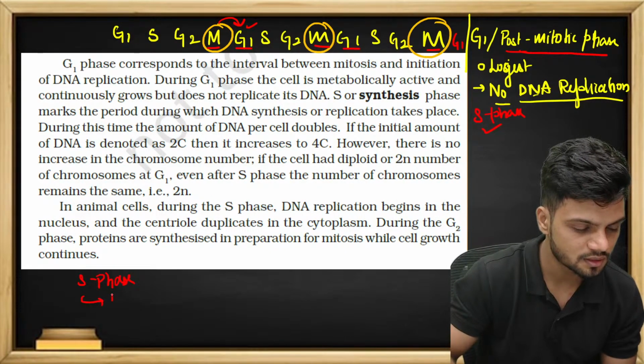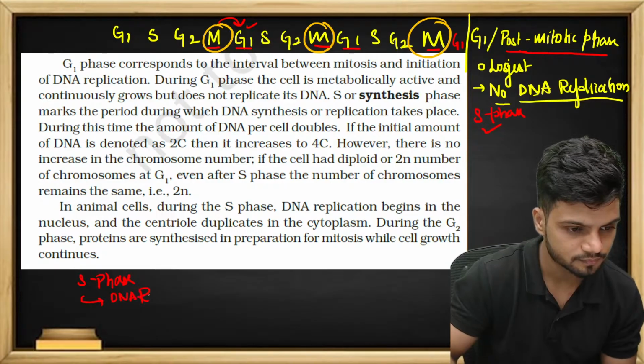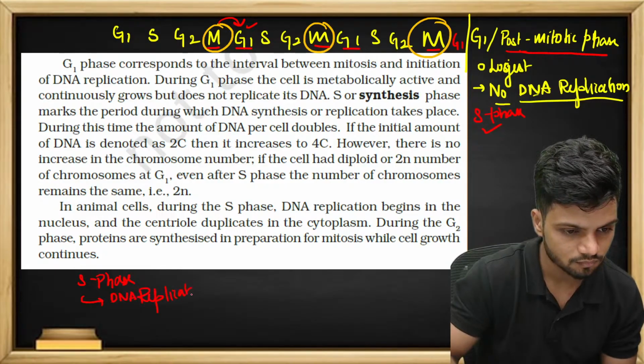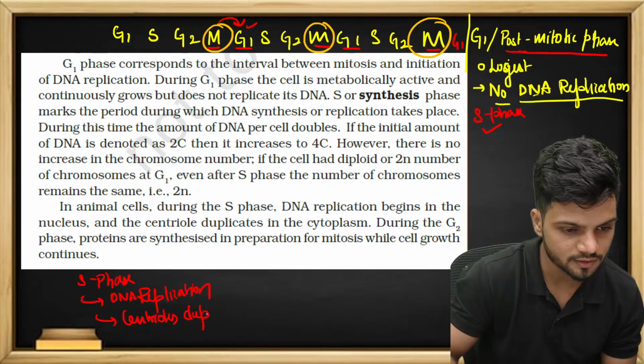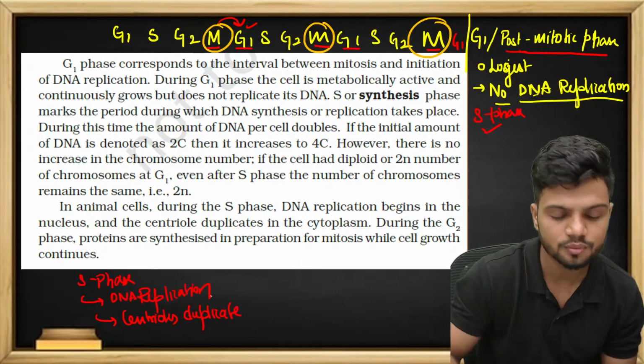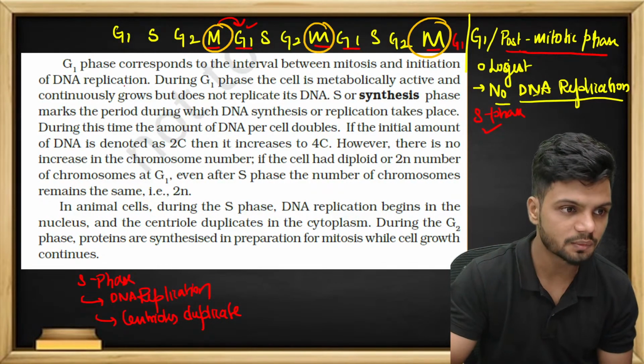In the S phase, DNA replication takes place, and centrioles also duplicate. Centrioles duplicate in the cytoplasm. Okay, so let's see what is given here.